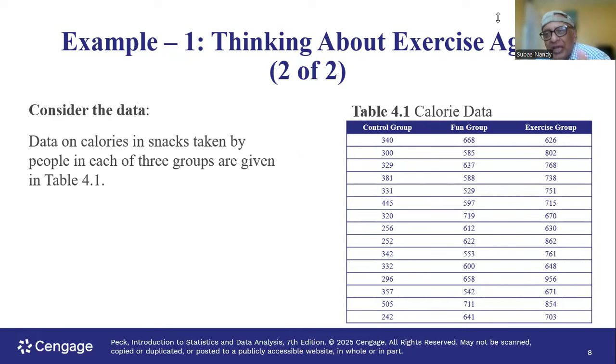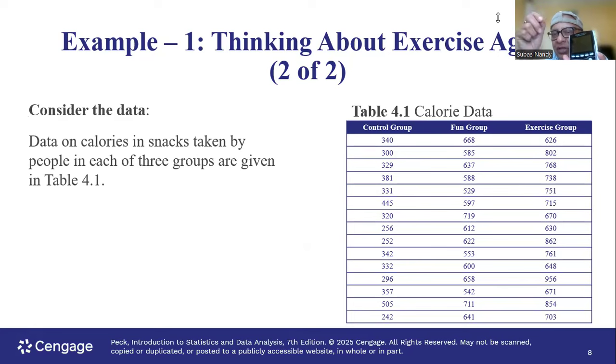So you may be asking yourself, how do I calculate the center of this data? Of course, I can write the numbers, add them up, and divide by the sample size of 15. Is that a clever way to do it? No. We are going to use TI-84. So friends, please, if possible, get a TI-84 calculator. We will work with the control group for now. What are we going to do?